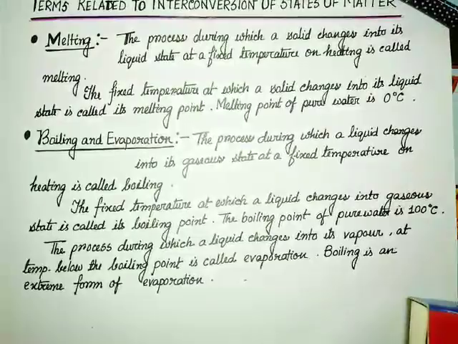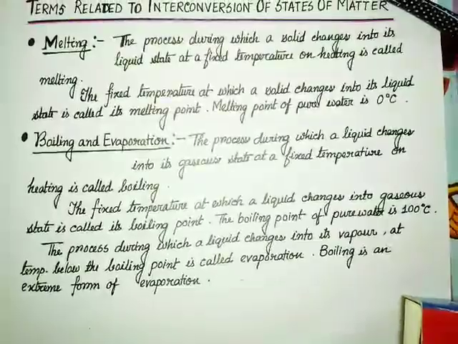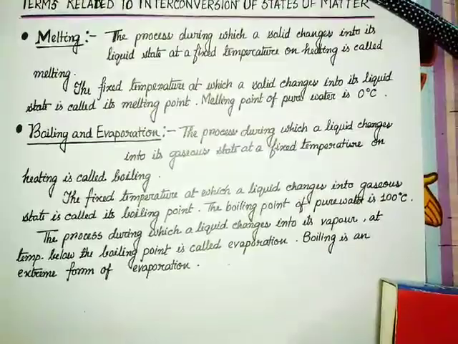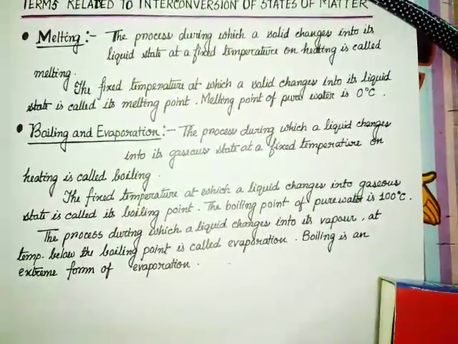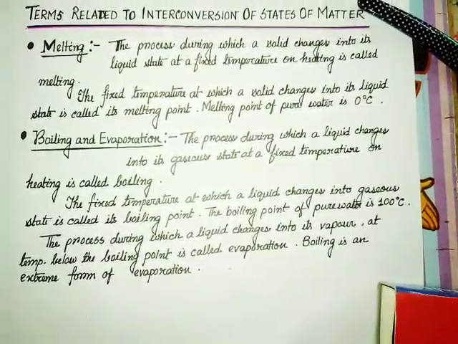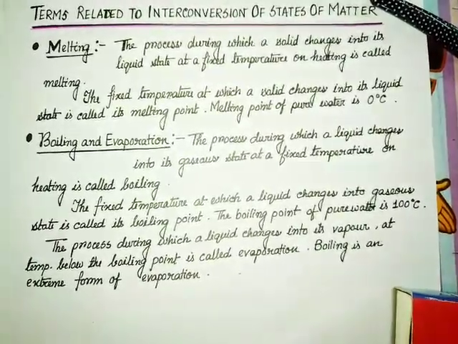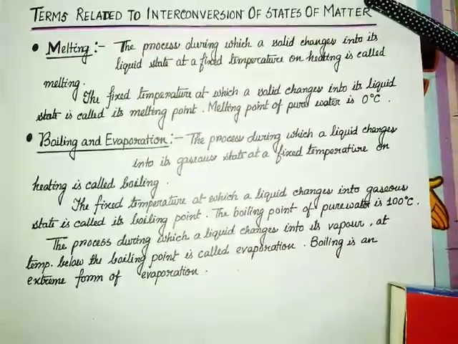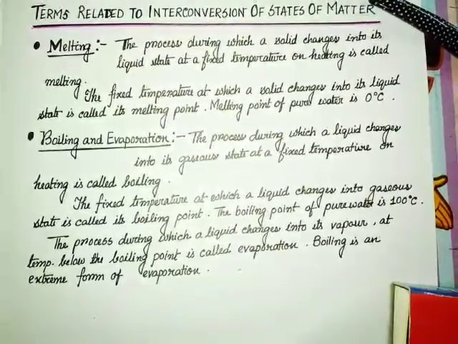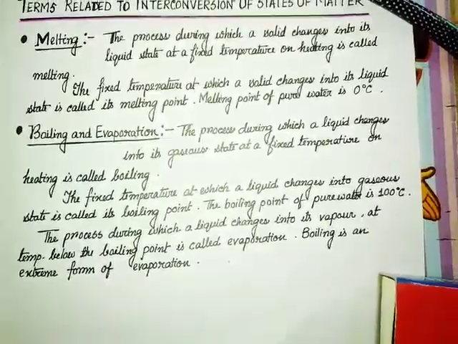Now, what is evaporation? The process during which a liquid changes into its vapor at a temperature below the boiling point. So below the boiling point, this you have to mention. This is the difference between boiling and evaporation. Below the boiling point is called evaporation. Boiling is an extreme form of evaporation. So the process during which a liquid changes to its vapor at a temperature below the boiling point is called evaporation.